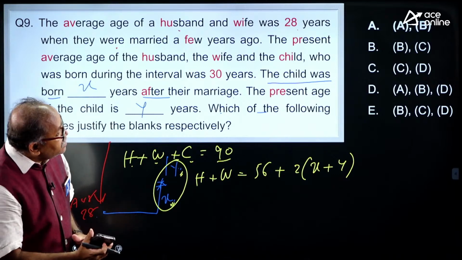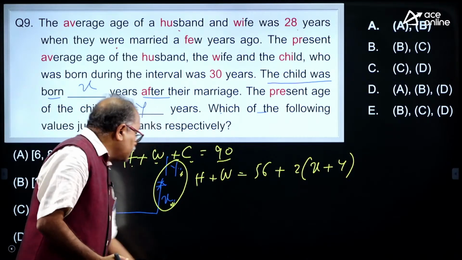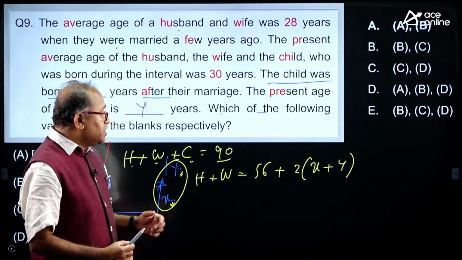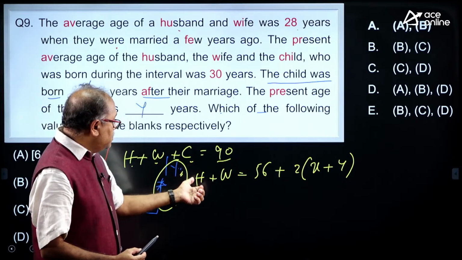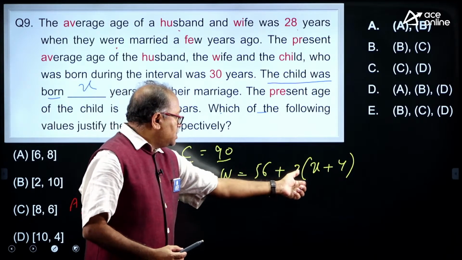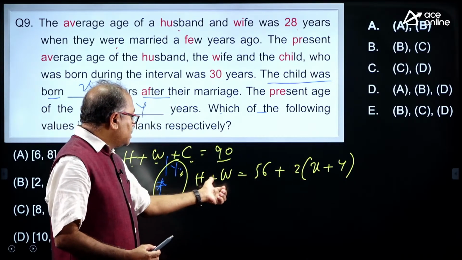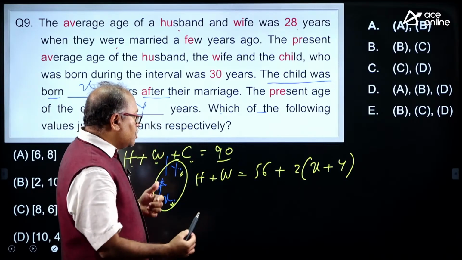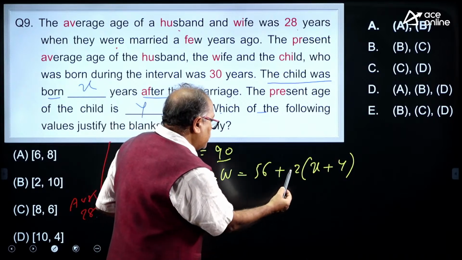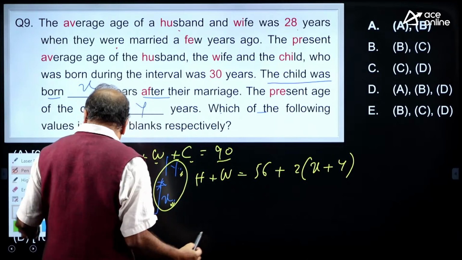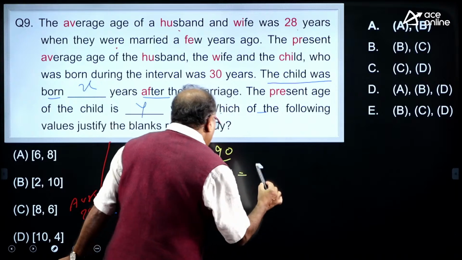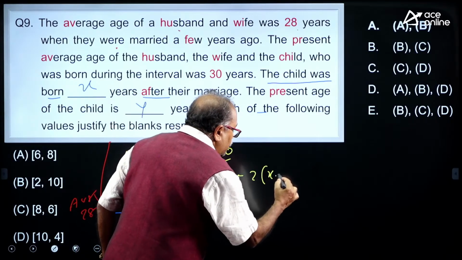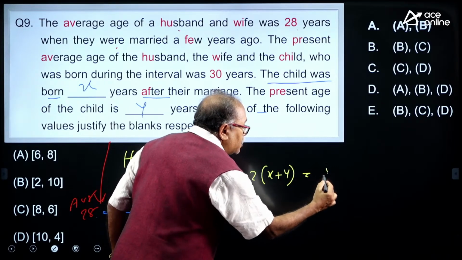Okay, time is up. Now I will start answering the question to check whether Narasimha is correct or not. What we understand here is this one is 56, husband and wife, minus... I will write it this way, bringing the variables over here: minus 2 times (x plus y) is equal to 56.